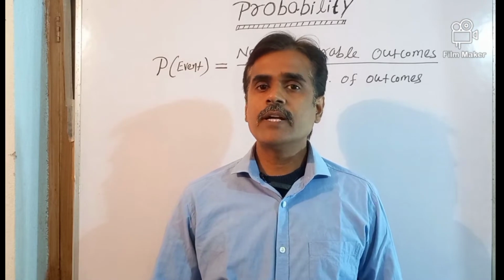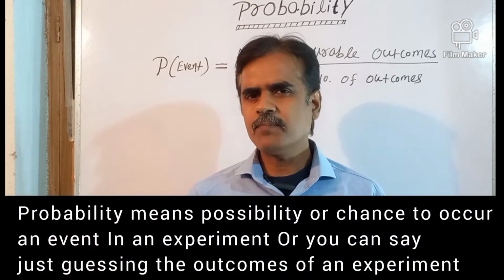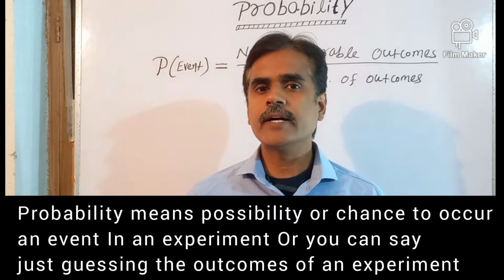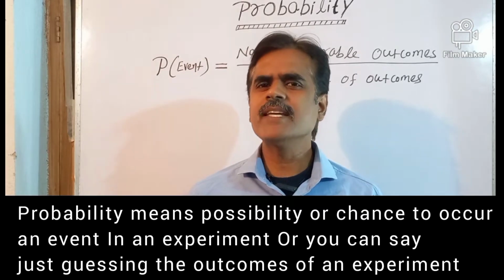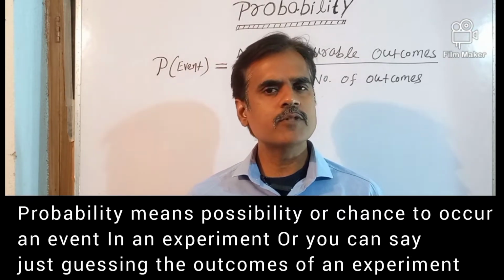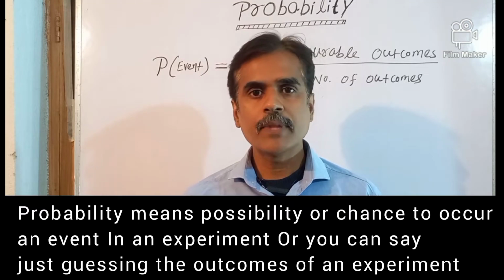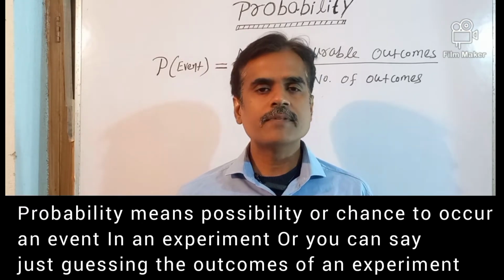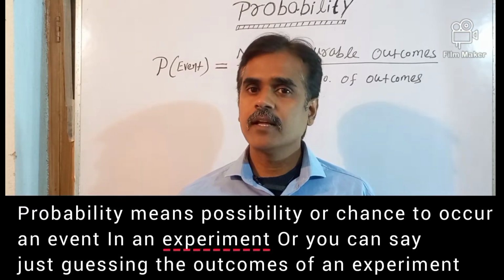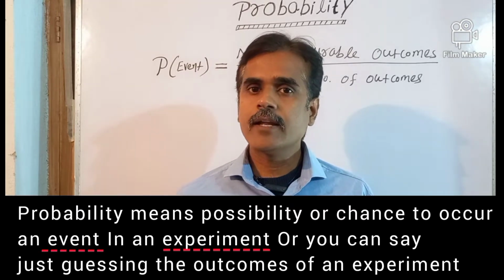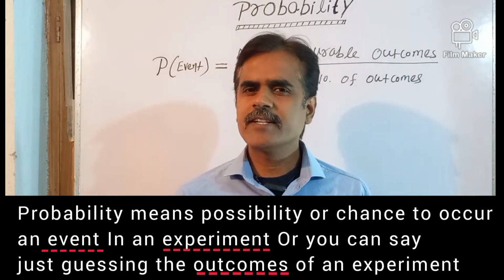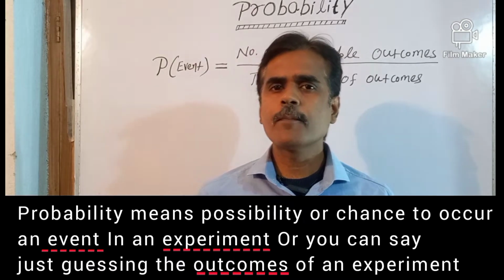So first we should know what is probability. Probability is the possibility or chance of occurring of an event, or you can say the guessing about the outcomes of an event or experiment. In this definition, we have seen three new words: experiments, events, and outcomes. Let us understand these three words one by one.